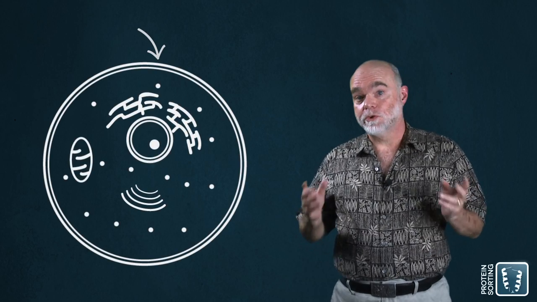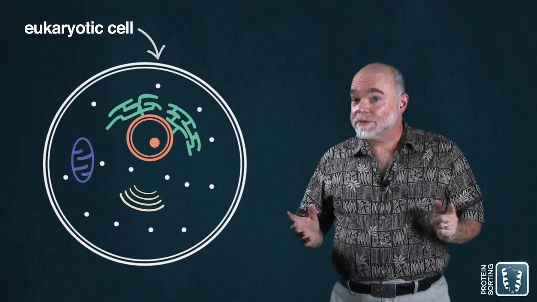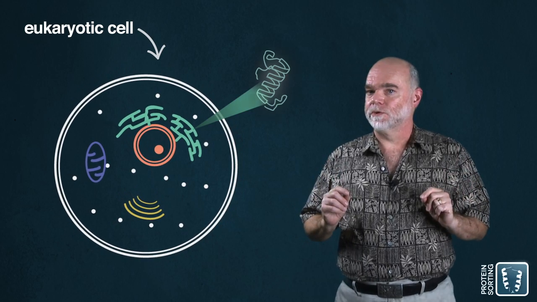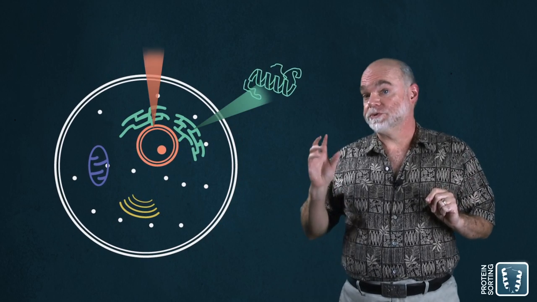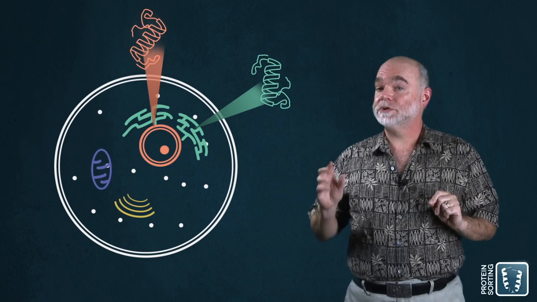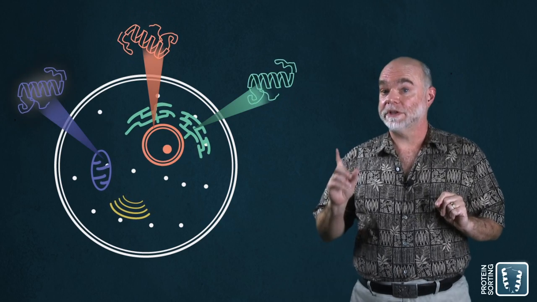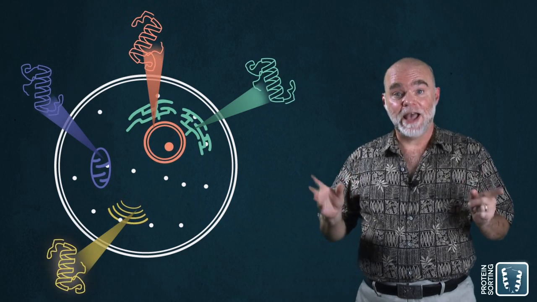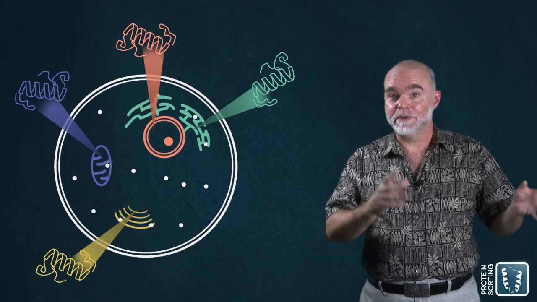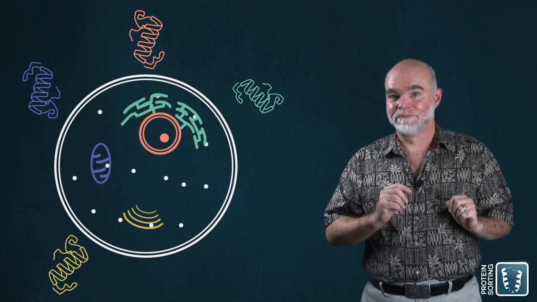As you've learned, all of the organelles in a eukaryotic cell have their own particular functions. Not surprisingly, if you look closely at a given organelle, you're going to see that it's composed of specific proteins, and those proteins are specialized to help it perform its function. But how do different proteins end up being parts of different organelles?